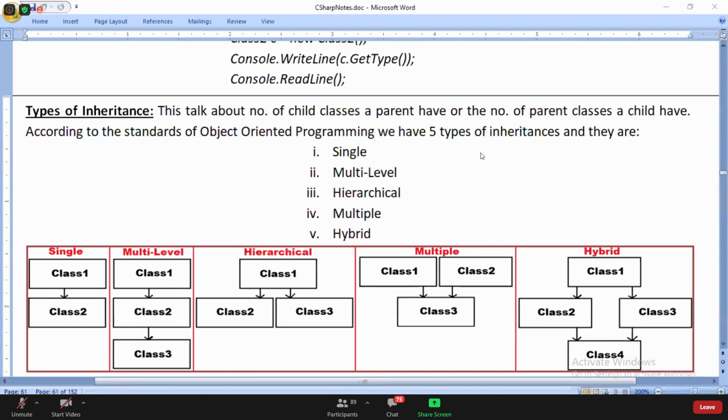Are you guys clear about all the different types of inheritances? Hybrid is a combination. If you see class one, class two, class four, it is multi-level.